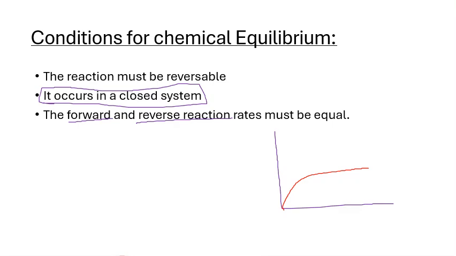Now I'm showing you the forward and the reverse reaction rates must be equal when they're in chemical equilibrium. That is for the reverse reaction, and that is for the forward reaction. Now you can see that the rates are equal because they're moving on the same line.